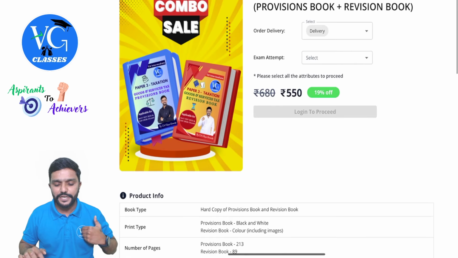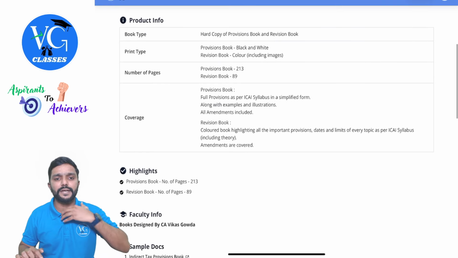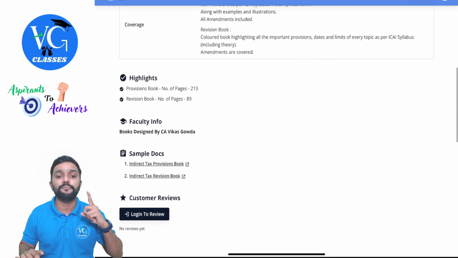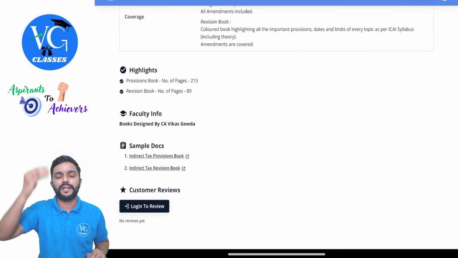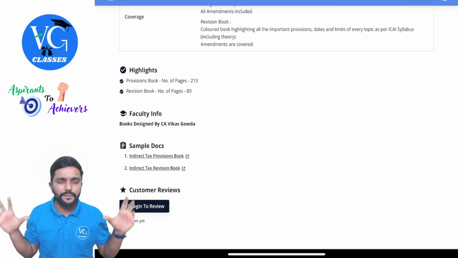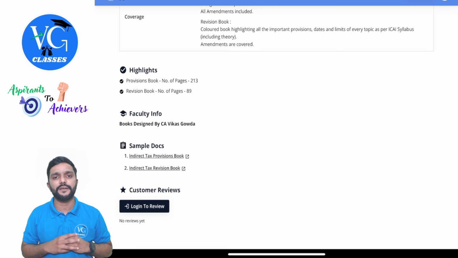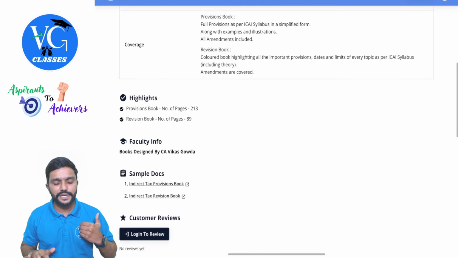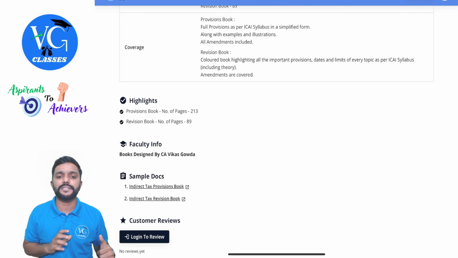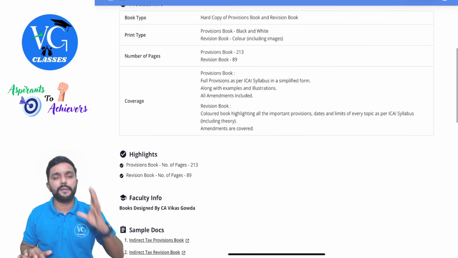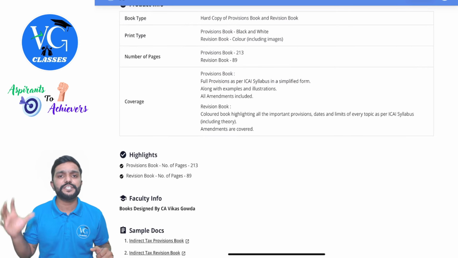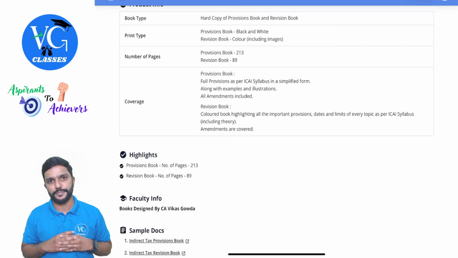If you just select it, guys, you can see you will get the complete details along with sample PDFs. Means for around 8 to 10 pages for every book, we have provided the sample PDF so that you can have a look into it before placing the order. And you can also see the number of pages for each and every book mentioned here. The provision book would be black and white, guys, and the revision book would be a colored book.